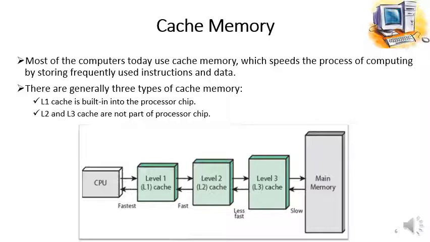So this is how the speed of the CPU or performance of the computer is enhanced by implementing the level 1, level 2 and level 3 cache memories. Because we know that cache memories are the fastest primary memories we have in our computer, which is much faster as compared to the main memory. Initially there was no concept of cache memory, but with the passage of time, for improving the speed and performance of the CPU, they implemented cache memory between the RAM, that is main memory, and the CPU.